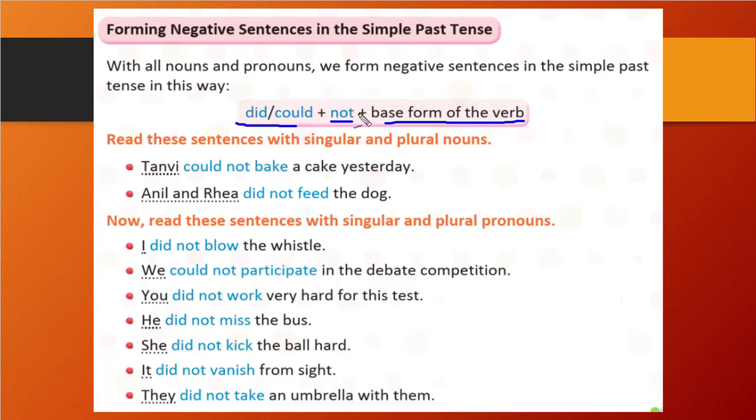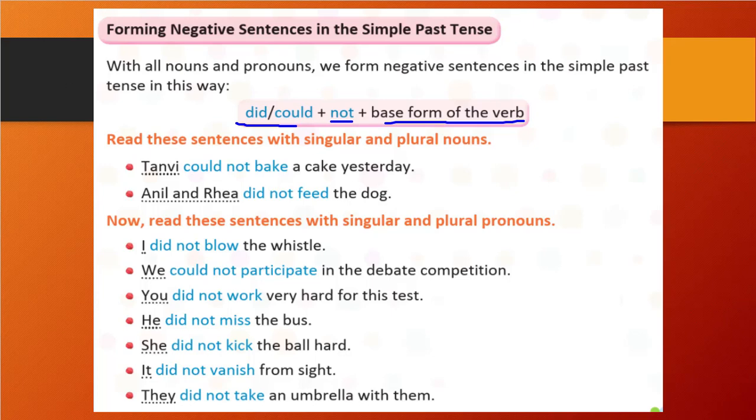You can see, read further. I did not blow the whistle. We could not participate in the debate competition. You did not work very hard for this test. He did not miss the bus. She did not kick the ball hard. It did not vanish from sight. They did not take an umbrella with them. You see, all of these are negative sentences with did not and could not and the verb in the base form. This is how we can write the negative sentence.